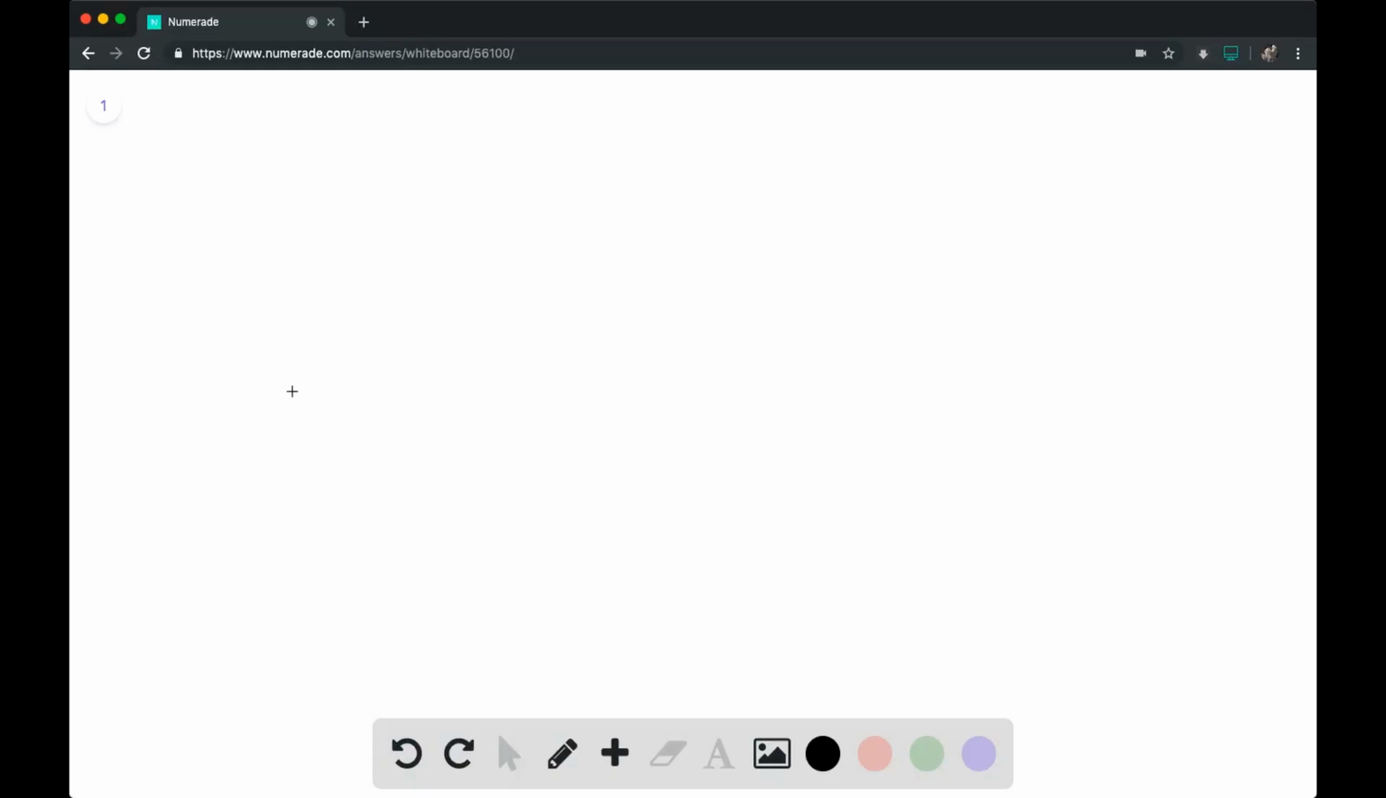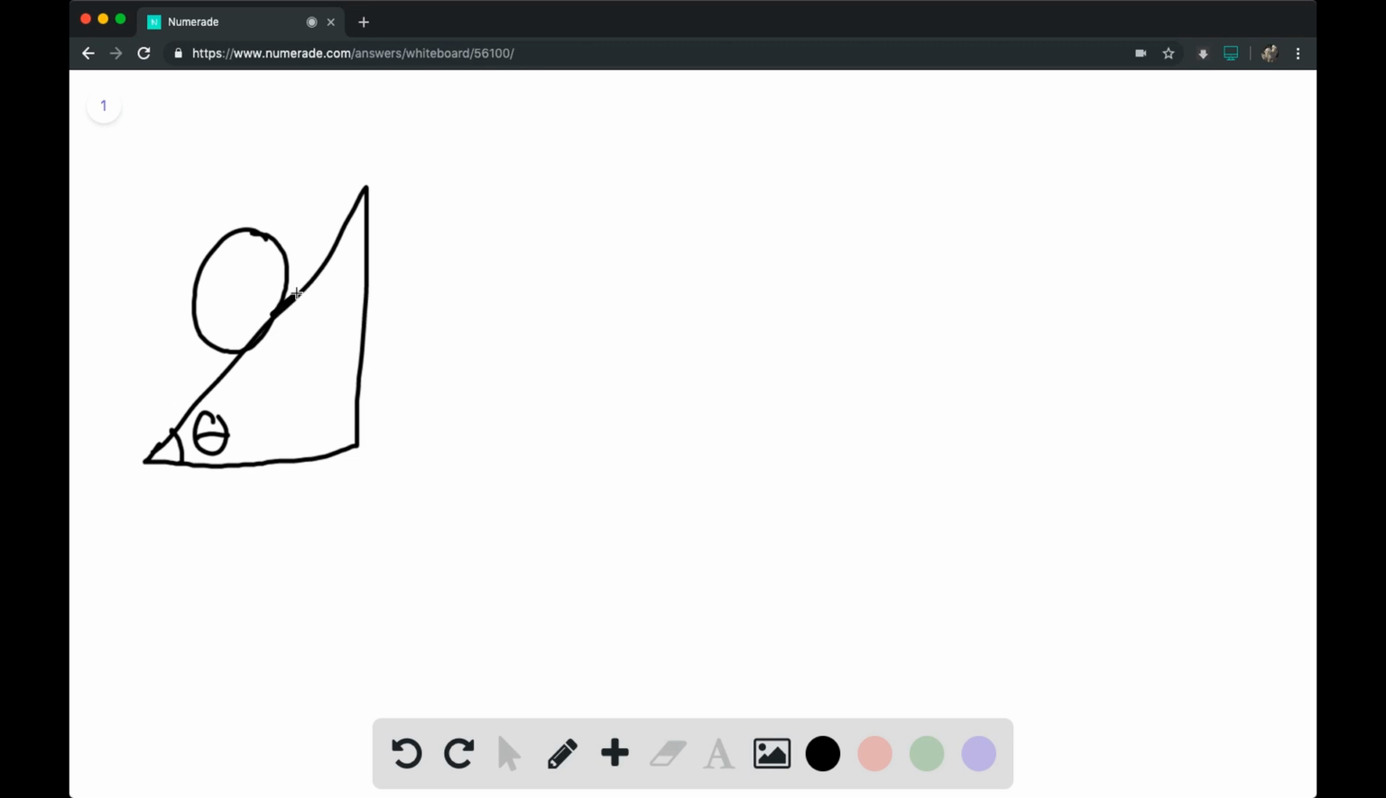So let's draw the free body diagram of the shell. So we have this incline with an angle theta. We have this hollow spherical shell. Here we have a force of friction. Going down would be the linear acceleration of the center of mass.